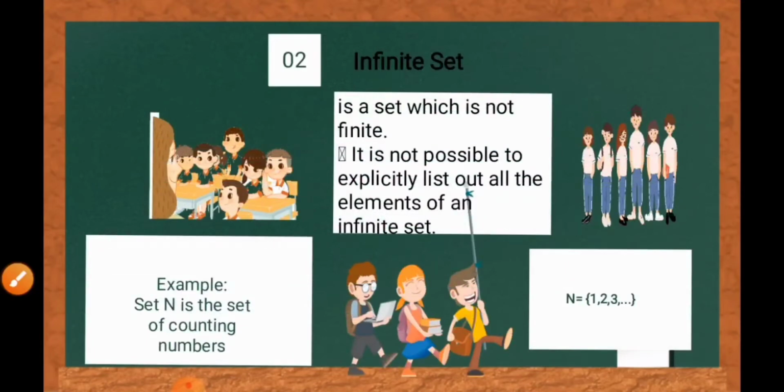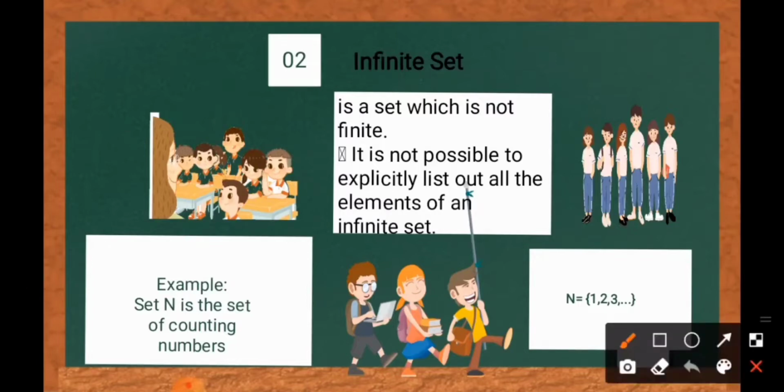The second type of set is the infinite set. An infinite set is a set which is not finite. It is not possible to explicitly list out all the elements of an infinite set. In other words, a set with unlimited elements. Example, set N is the set of counting numbers. So, the cardinality is infinite.